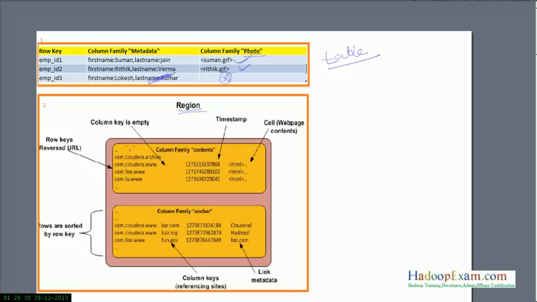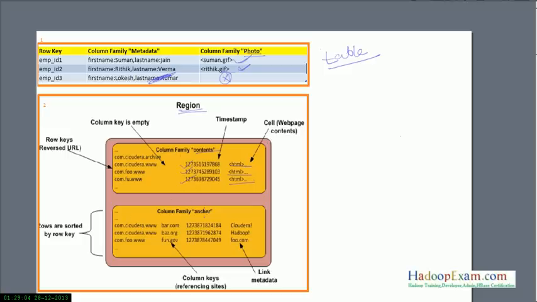Row key is the reverse URL. Some URL-based information is stored in this column family, which is called contents. This has the row key as a URL in reverse order, and this is the timestamp for each record showing when it was stored in this database. This is the HTML content for each record. So this is the cell, the web page content. This is the case where you store data in a search engine.